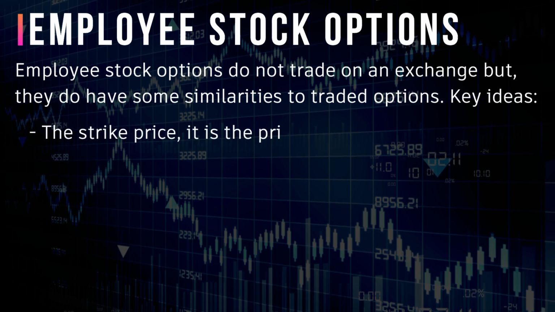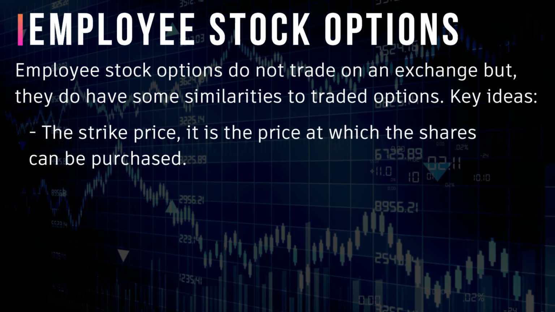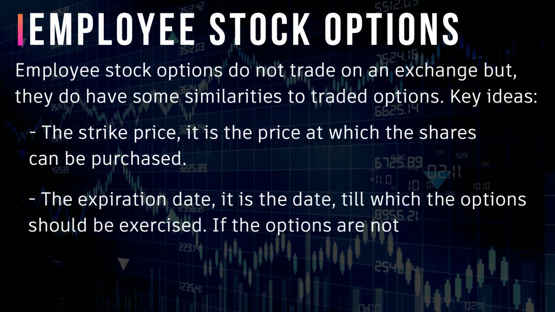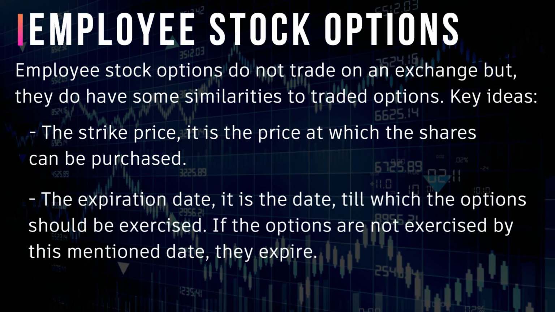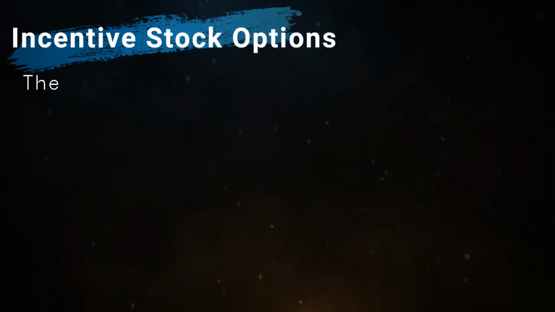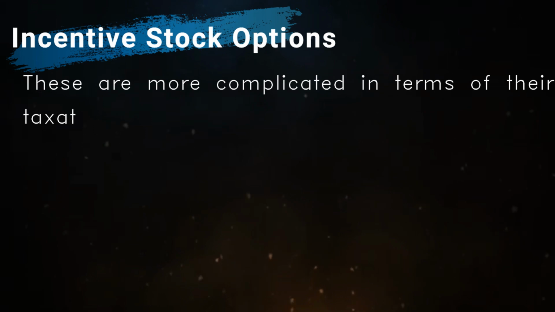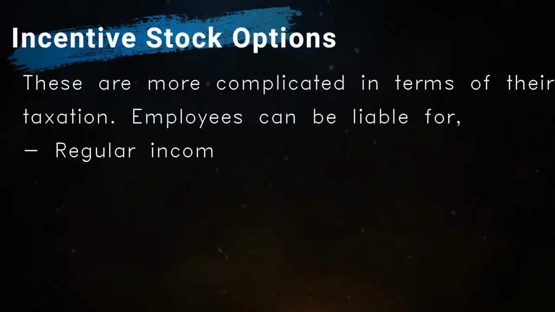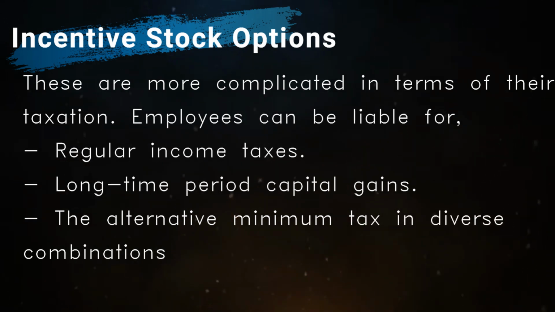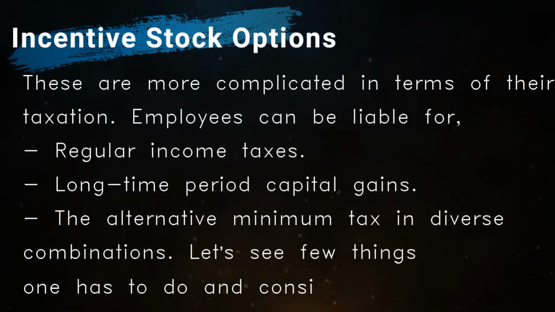The strike price is the price at which the shares can be purchased. The expiration date is the date till which the options should be exercised. If the options are not exercised by this date, they expire. Incentive stock options are more complicated in terms of their taxation. Employees can be liable for regular income taxes, long-term capital gains, and the alternative minimum tax in diverse combinations.